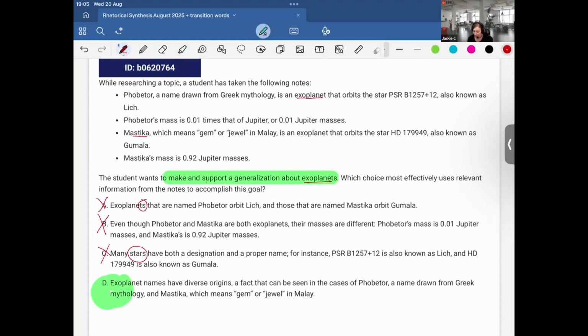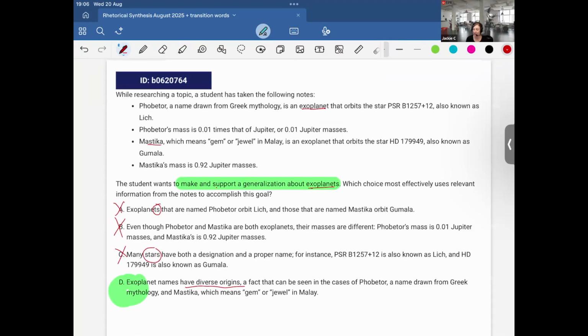But let's see. Exoplanets' names have diverse origins, a fact that can be seen in the cases of Phobetor, a name drawn from Greek mythology, and Mastika, which means gem in Malay. Yes, and it's making a generalization, the fact that these planets have diverse origins, and therefore D is our correct choice.